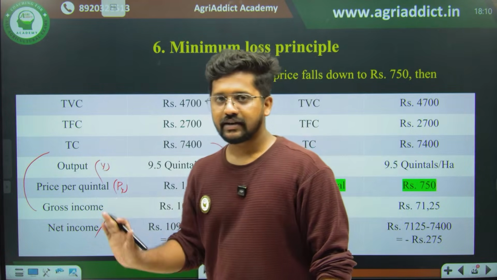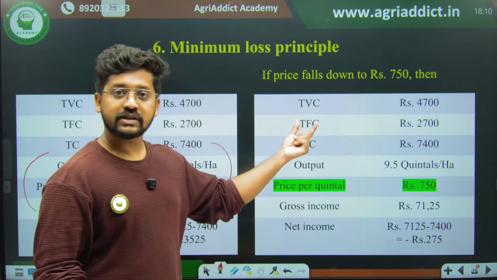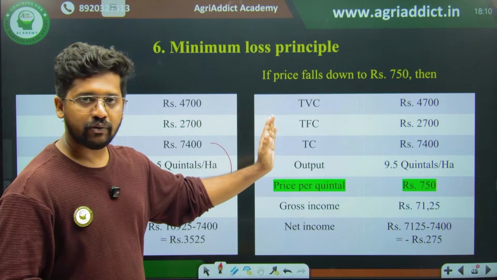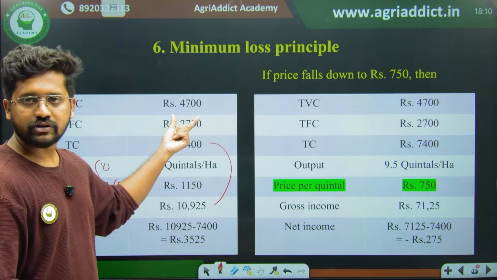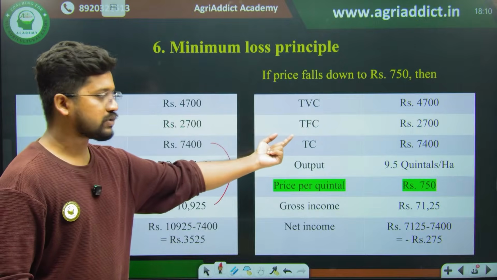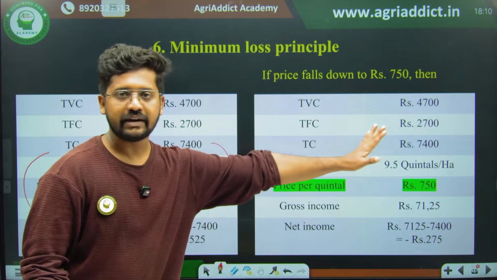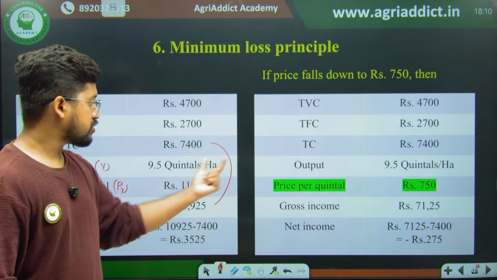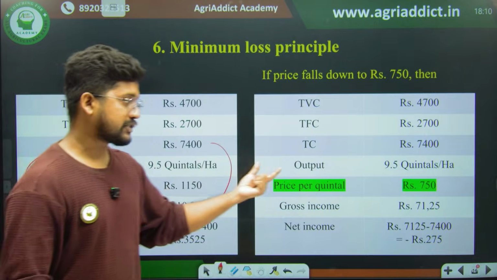That is the case. So right now the question comes like this. The idea changes a little. Here everything remains the same. Variable cost is the same, 4,700 rupees. Total fixed cost is 2,700 rupees. So your total cost is 7,400. The total expenses remain unchanged. Output is also the same, 9.5 quintals per hectare. That is your total output.